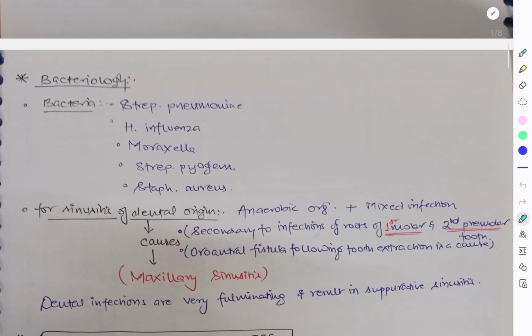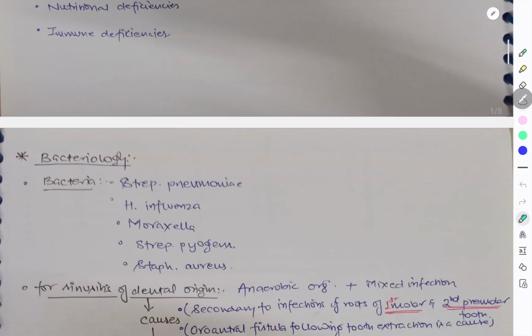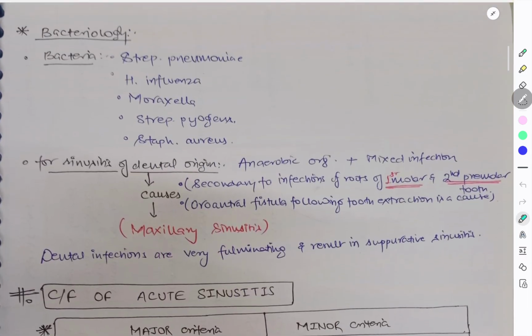Now coming to the bacteriology, which bacteria are involved. I've told you that Streptococcus pneumoniae is the most common, then H. influenzae, Moraxella, Streptococcus pyogenes, and Staph aureus. For sinusitis due to dental origin, there will be a mixed infection, anaerobic plus aerobic. The dental causes mainly affect the maxillary sinus.